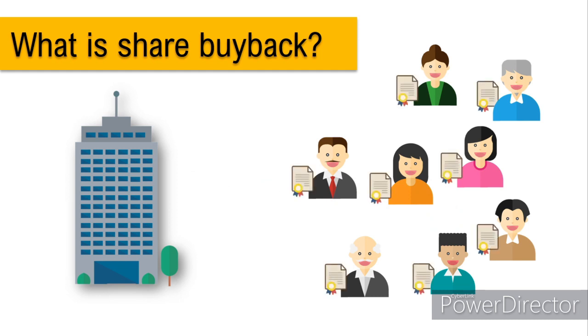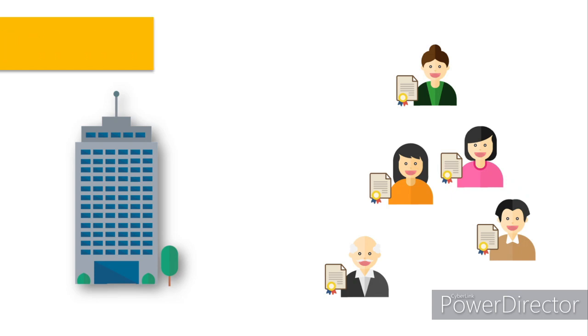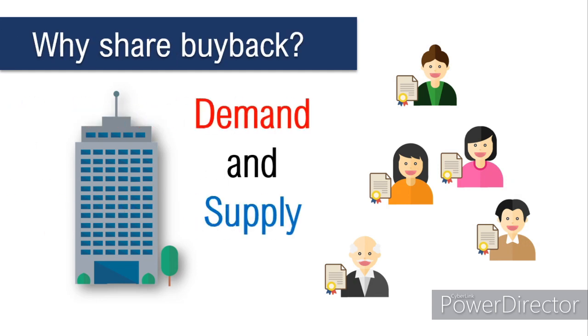Now, share buyback happens when the company decides to buy back the shares and return back the money invested by the investors. Okay, this will make the number of shareholders less, and one of the reasons behind share buyback is to improve the demand and supply of shares. When there are too many shares being traded in the market, it's best for a company to buy some of it to make it more active.